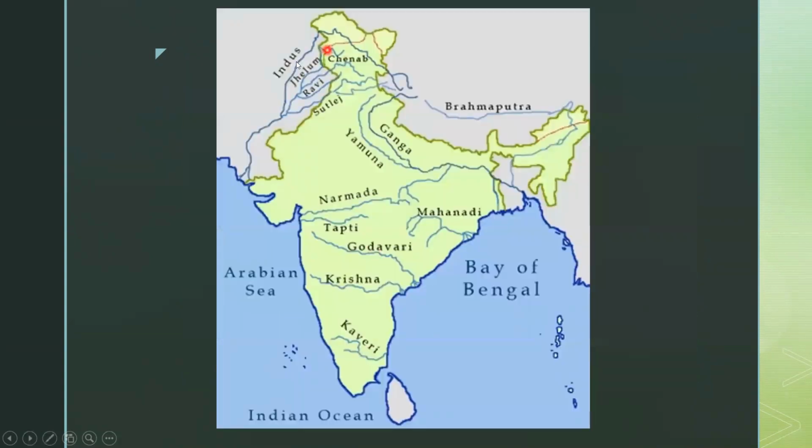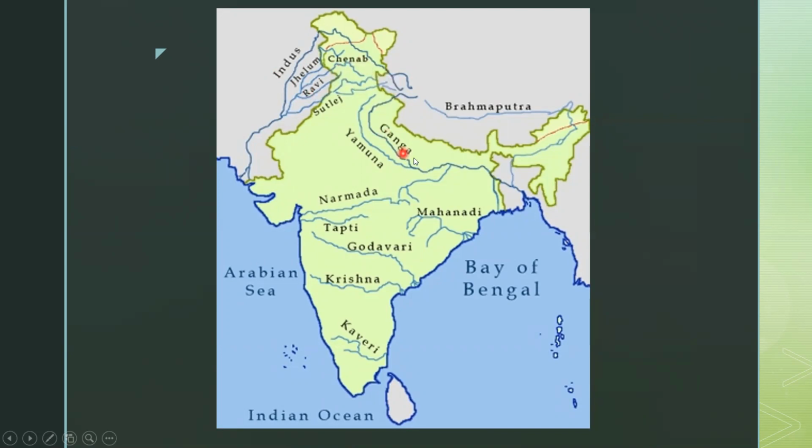Next is the rivers of India. India is blessed with many rivers in the northern part and also in the southern part. Means in all directions you will find a lot of rivers, and some important rivers are given over here. That is your Indus, Jhelum, Ravi, Chenab.